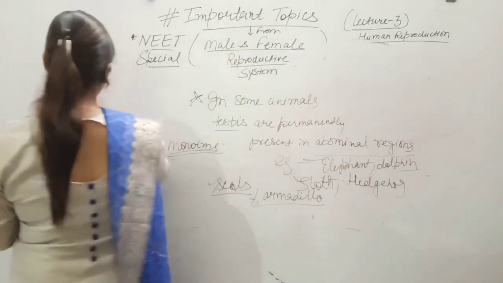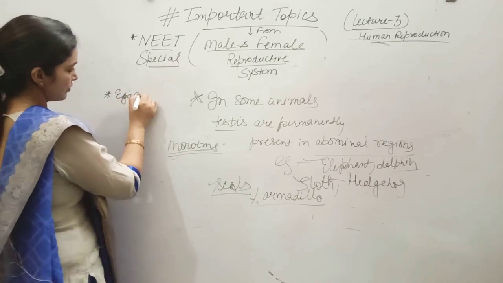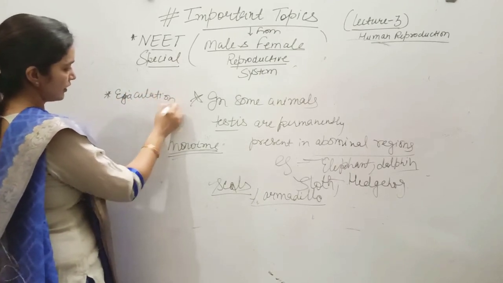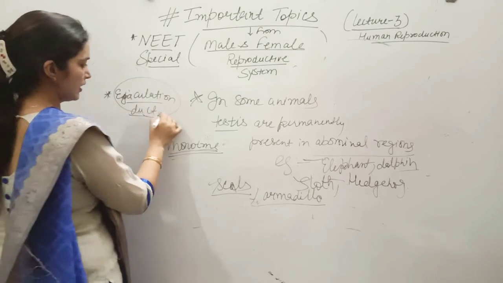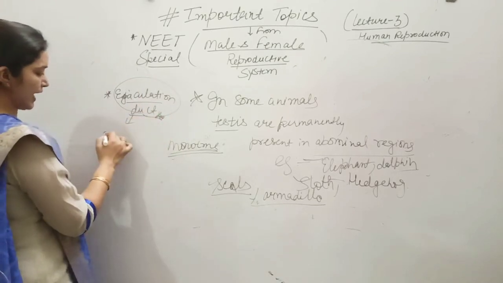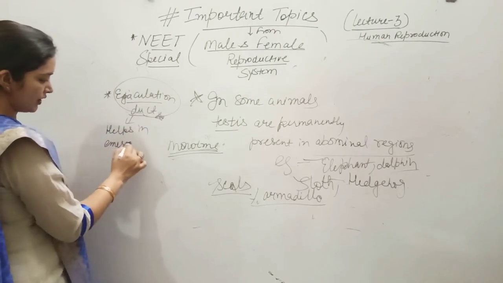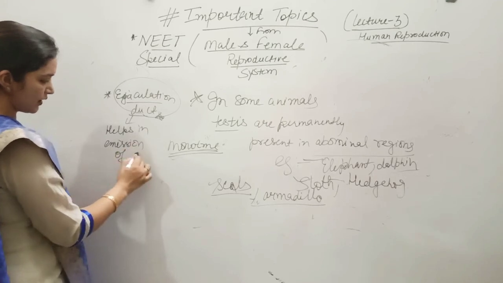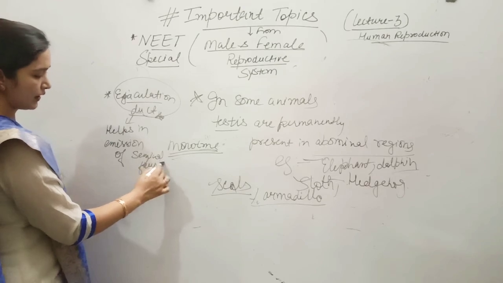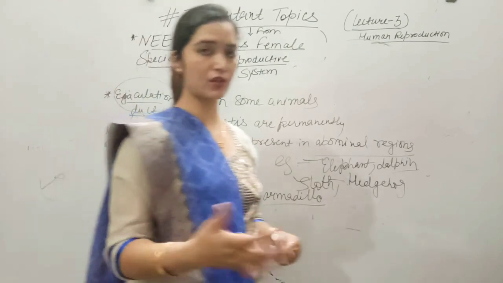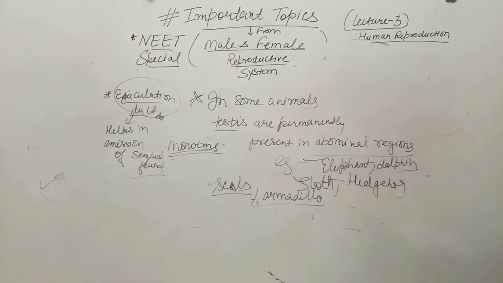So there is one duct that helps in emission of seminal fluid, that is the ejaculatory duct. This ejaculatory duct is very, very important. It helps in ejaculation or emission of seminal fluid that contains sperms and other things.